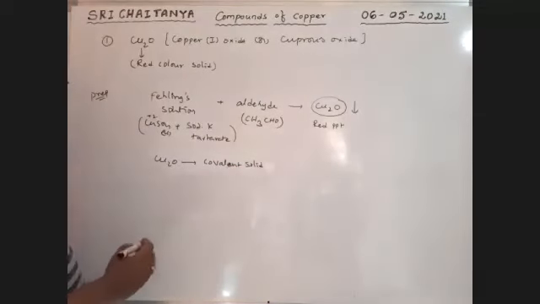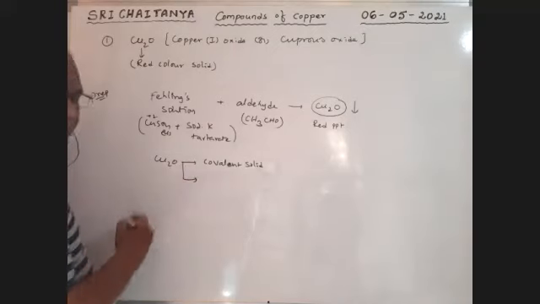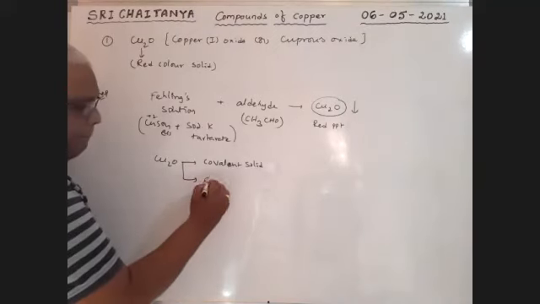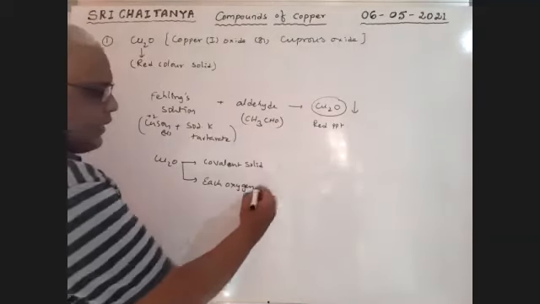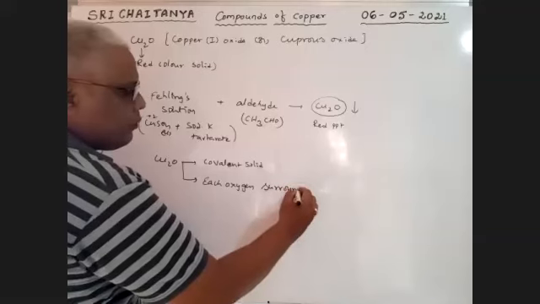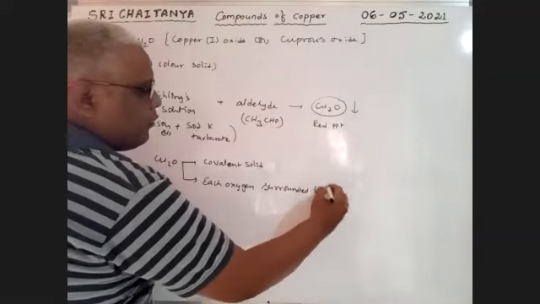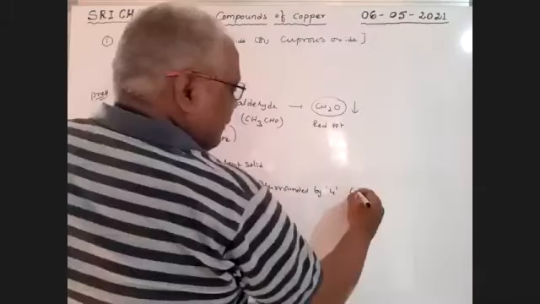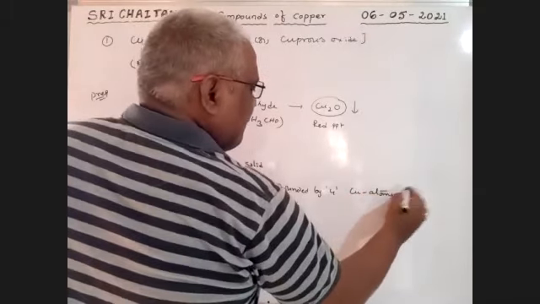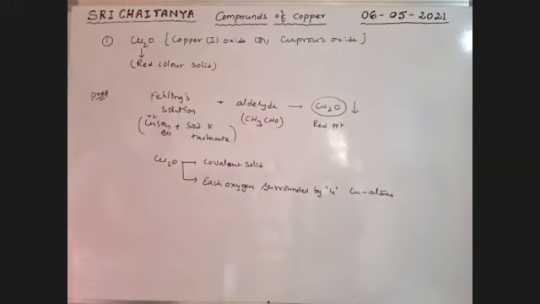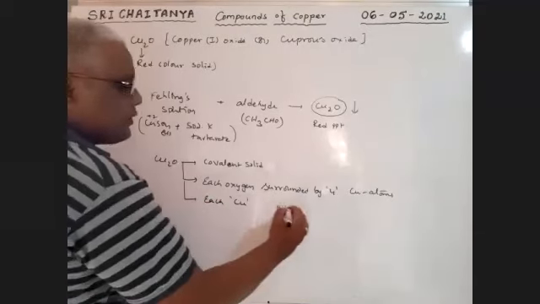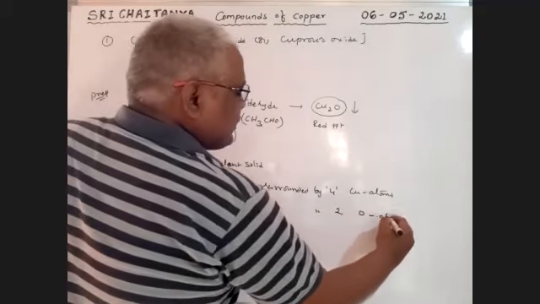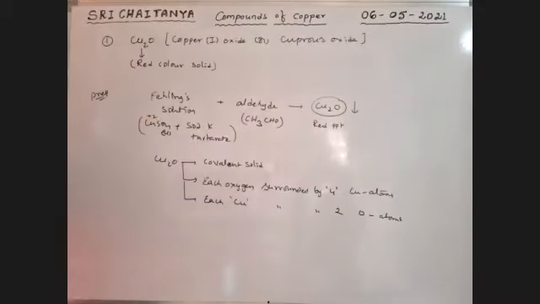It is a covalent solid. So in its structure, each oxide is surrounded by 4 copper atoms, and each copper is surrounded by 2 oxygen atoms.